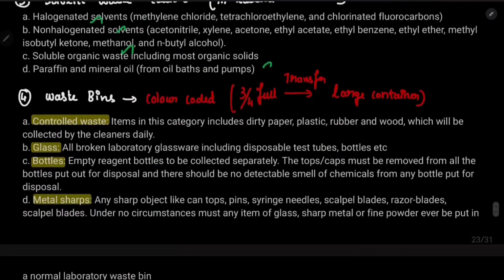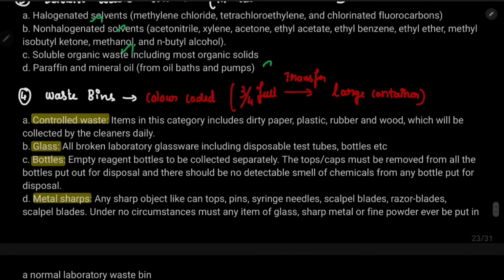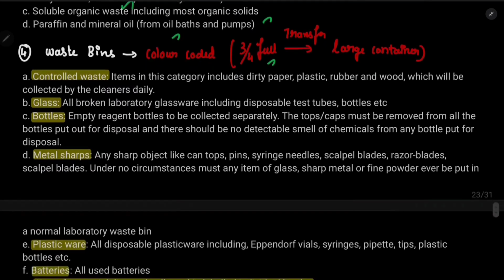And now waste bins. Waste bins is the most proper and most used method out of all in order to dispose, right? So it is color coded. First of all, we should know it is color coded. And second is, if it is 3/4 full, which means 75% full, then you should transfer the contents into the larger container. Okay, so what are the different types of waste bin? So that are controlled waste, which means dirty paper, plastic, rubber, wood and all those things. And glass means obviously the glass which is broken, test tubes and bottles. And bottles means empty reagent bottles.